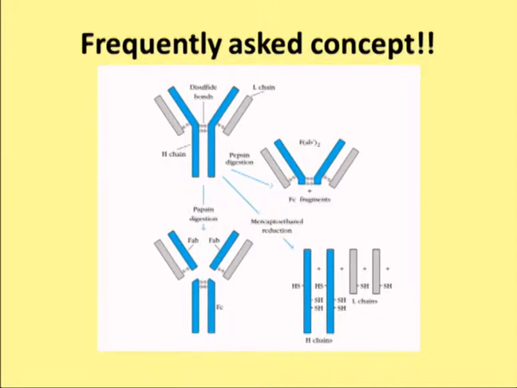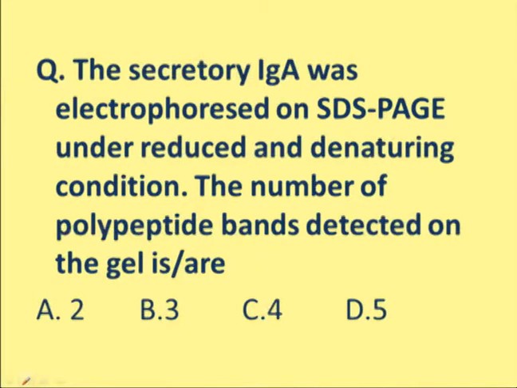First, there was digestion by papain, so 2 Fab fragments and 1 Fc region were generated. Then pepsin digestion resulted in a big molecule called F(ab')2. If the same molecule is digested with beta-mercaptoethanol, so that the disulfide bridges between the chains are broken, 4 different polypeptide chains become visible. This experiment was done by a variety of scientists including Porter and Edelman, and it resulted in the elucidation of the structure of the antibody molecule, and that is why questions are asked on this.